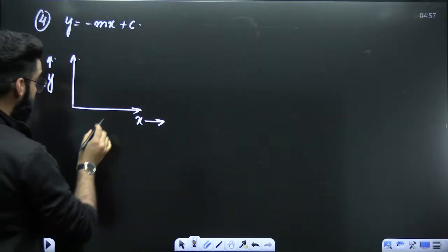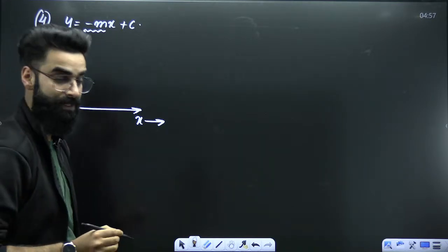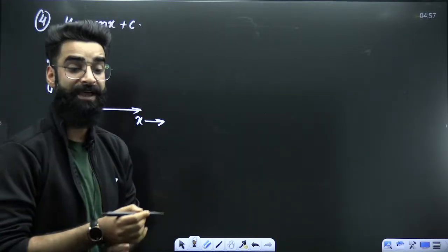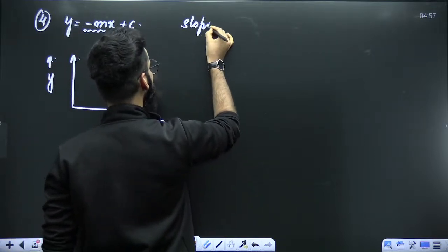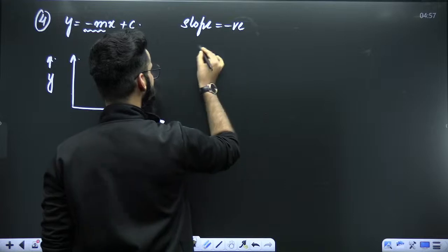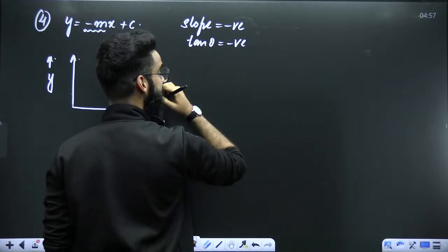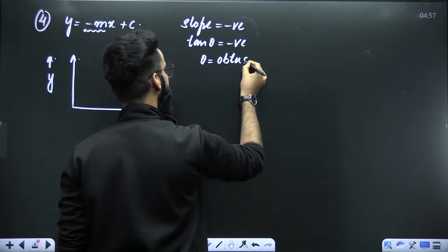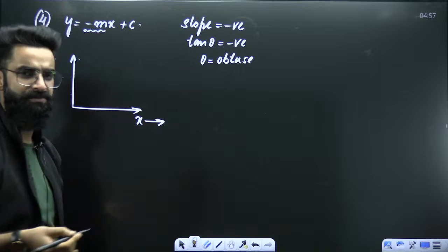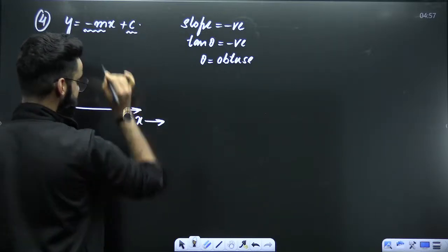Now, first of all, have a look. Is the slope here positive or negative? Slope is negative. Slope is negative means tan of theta is negative, right? So first of all, we got to know that slope is negative. What does that mean? That means tan of theta is negative. Tan of theta is negative means theta is coming out to be obtuse over here, because tan of an obtuse angle comes out to be negative. Number one. Is there intercept? Yes, there is intercept.